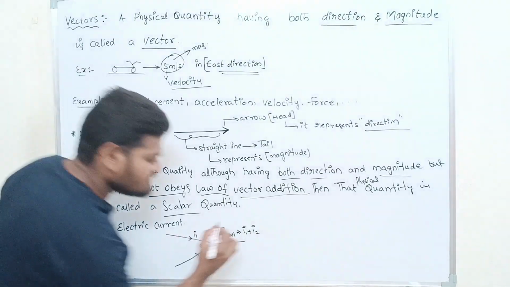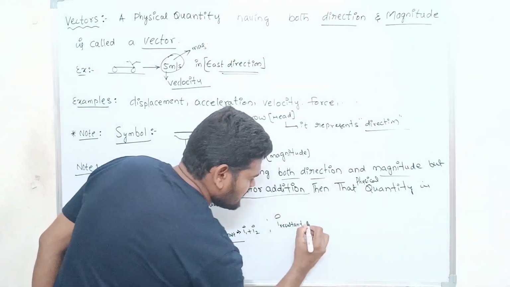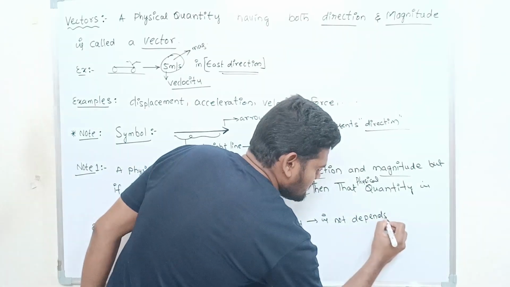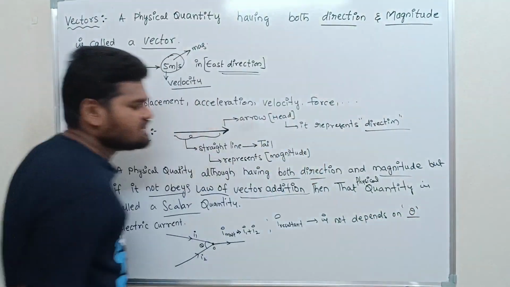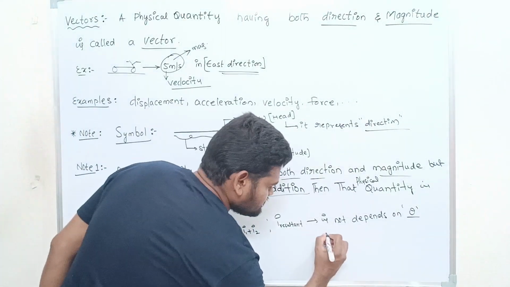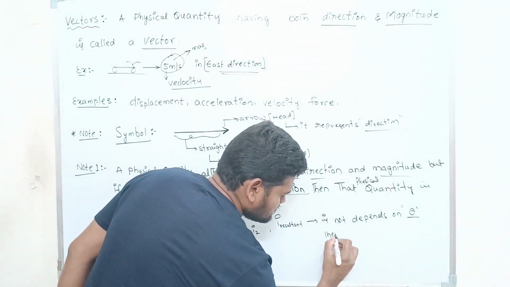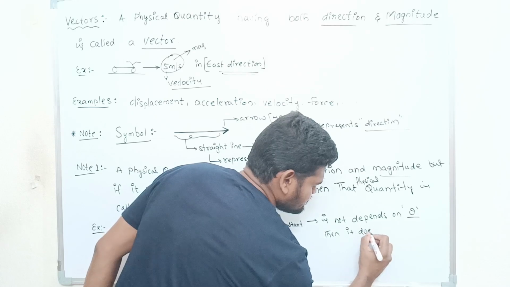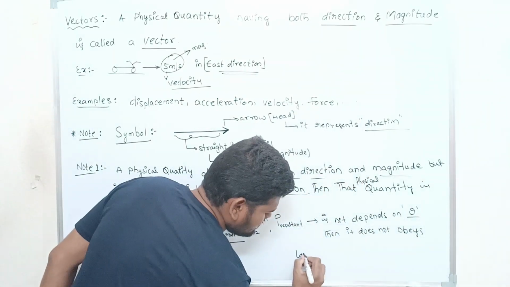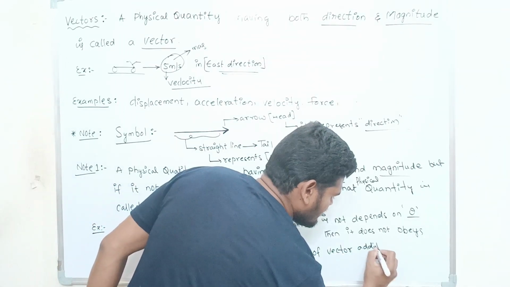I1 plus I2. That means this resultant, I resultant, does not depend on theta. Have a look. Any theta term is there? No theta term is there. So that's why it does not depend on theta. Then it does not obey the law of vector addition.